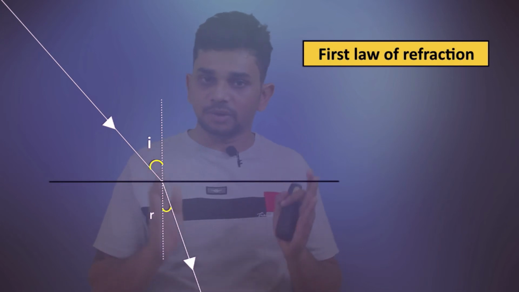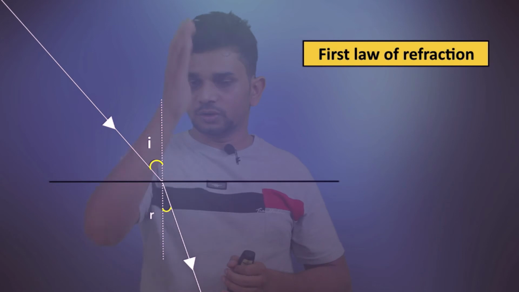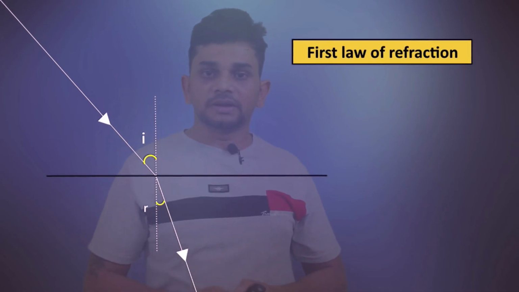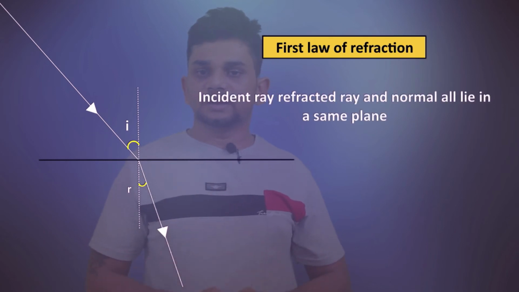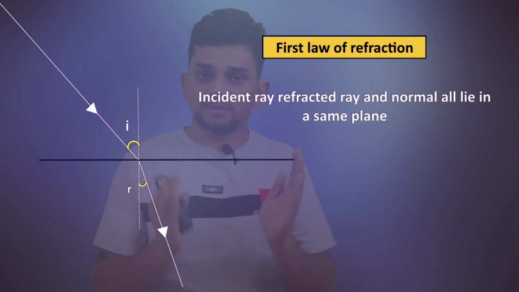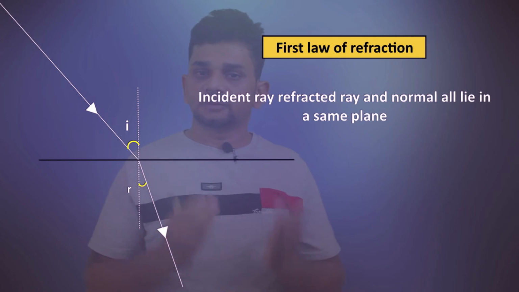If we take a paper, we can draw all these lines. We can draw the incident ray, we can draw the normal on the same paper, and we can draw the refracted ray. It is known as the law of refraction. Incident ray, refracted ray and normal all lie in the same plane. We can use a single paper, a single plane, to represent the incident ray, normal and refracted ray.